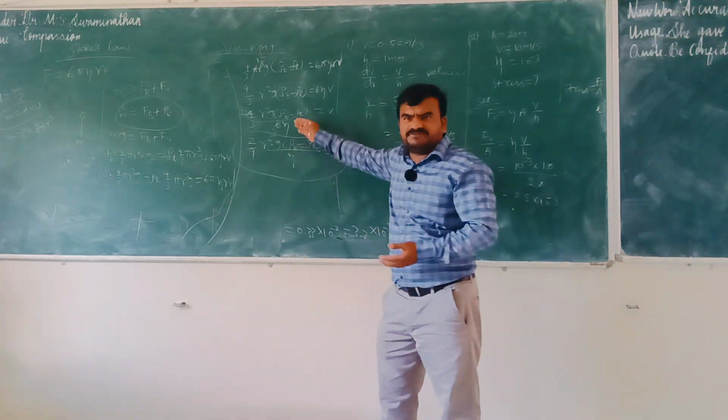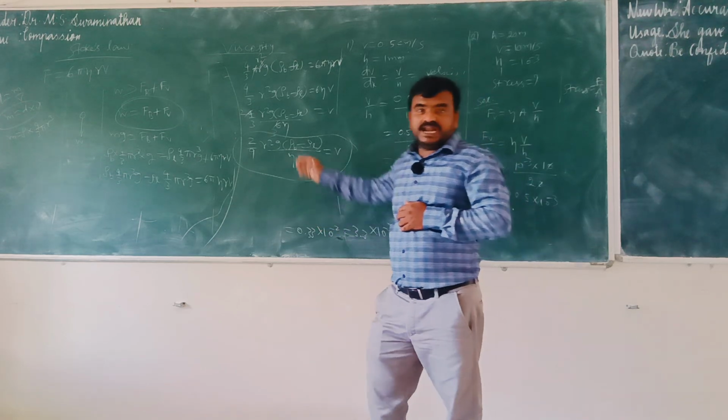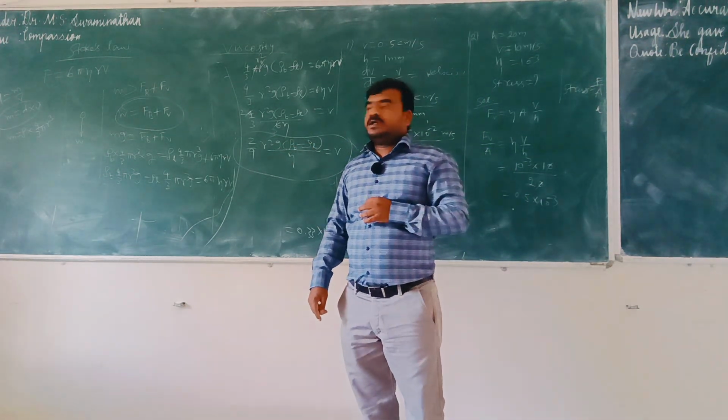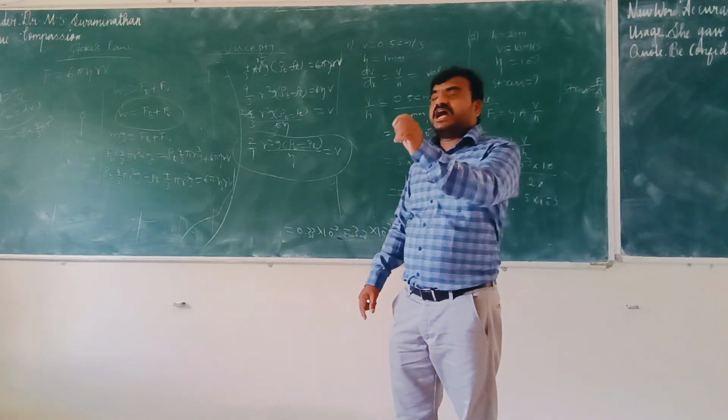Then understanding-based: if the left side increases, what about the right side? If the left side decreases, what about the right side? The third is graphical representation questions.